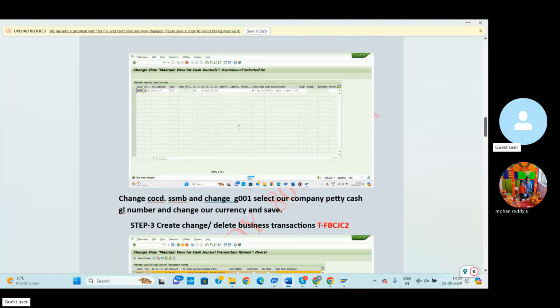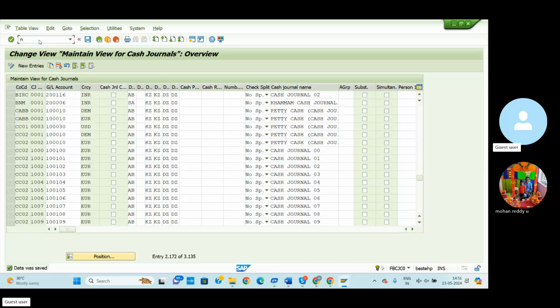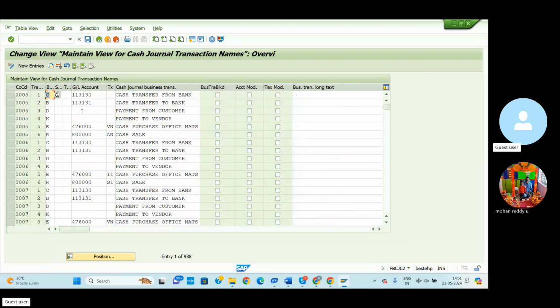So the second step, set up the cash journal, is completed using this T code. Then create GL or delete business transactions. Then go to step 4 using the T code FBCJC2. Go to SAP, /n, enter. The screen will be displayed here. We can select up to 6, so 1 to 6 here.